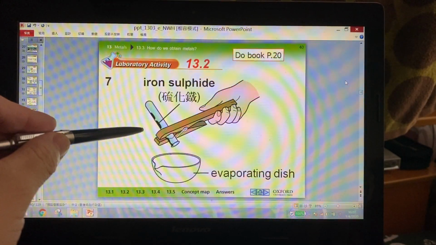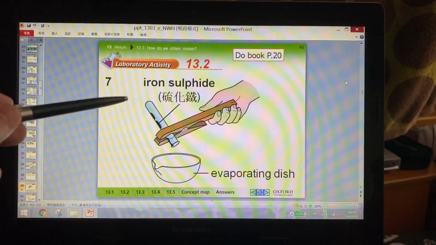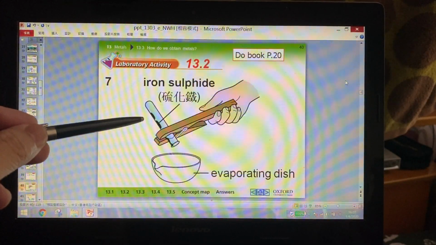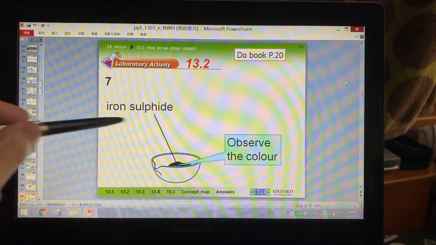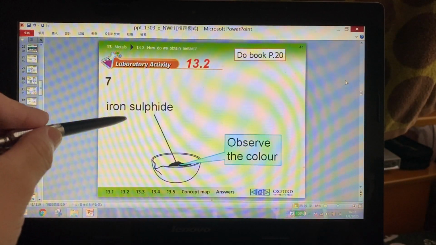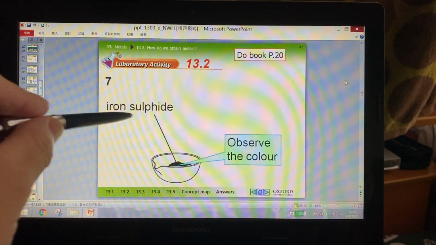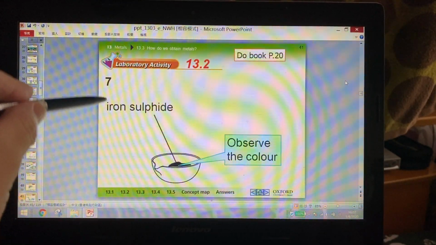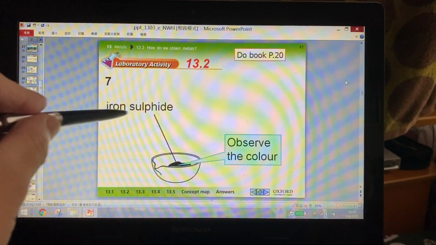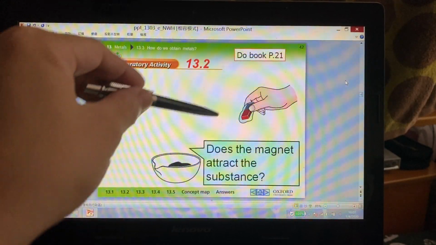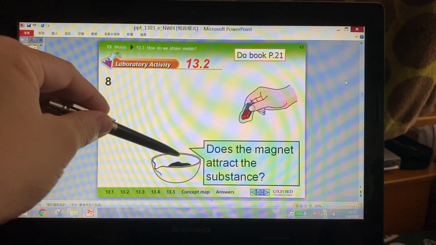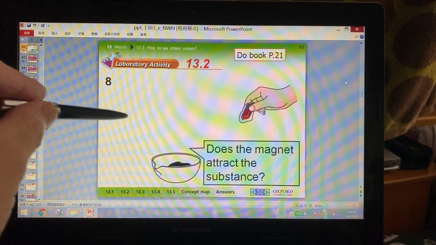Okay, now the new material is iron sulfide. And then you will see that the properties of the iron sulfide are totally different from just iron or just sulfur. Okay, now we use the magnet to attract the substance.